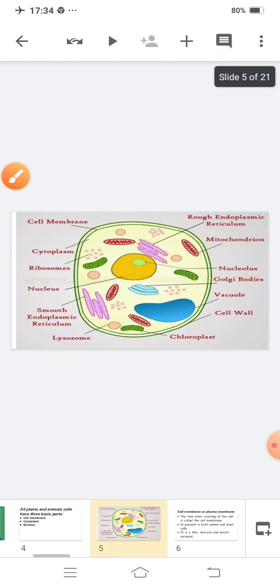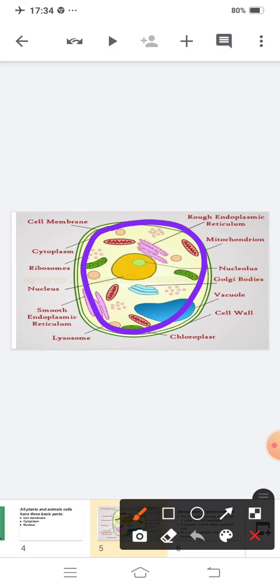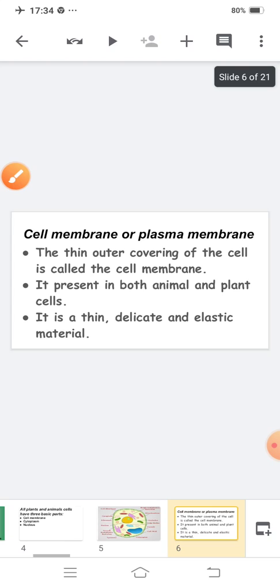See here, this thin outer covering is known as the cell membrane. It is present in both animal cells as well as plant cells. It is a thin, delicate and elastic material. Thin means it is very thin, delicate means very soft, and elastic means it can stretch.